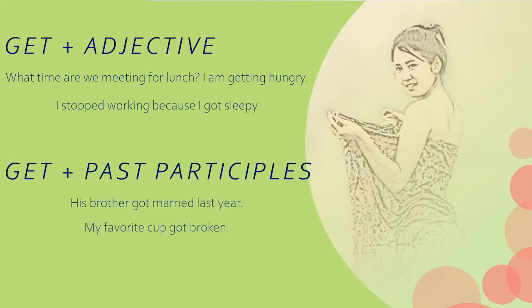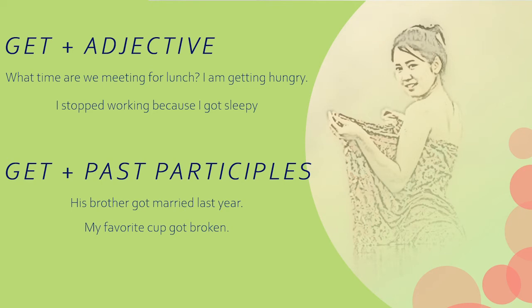Get plus past participle. Get can also be followed by the past participle, the form of a verb that usually ends in -ed or -en. The verb get expresses action, so for this structure, we use it with action verbs. Action verbs express physical or mental action. They include such verbs as break, eat, choose, and marry. For example, his brother got married last year. The word married is the past participle of marry.